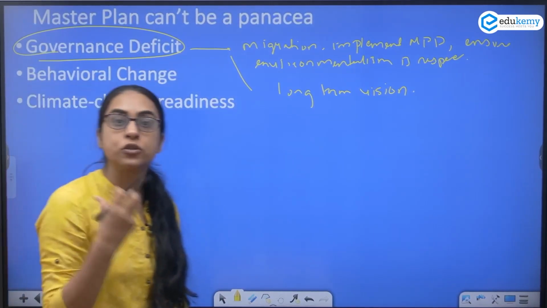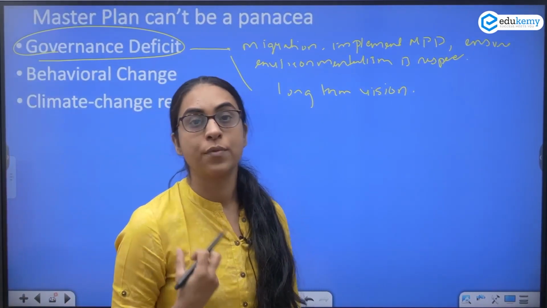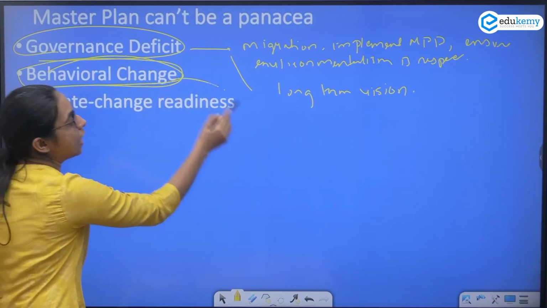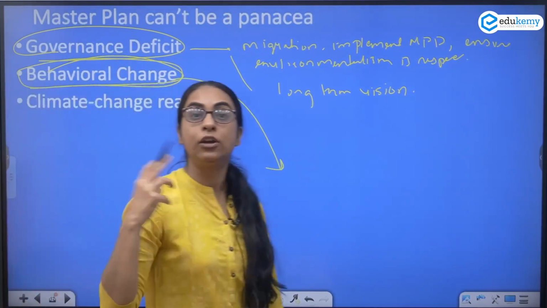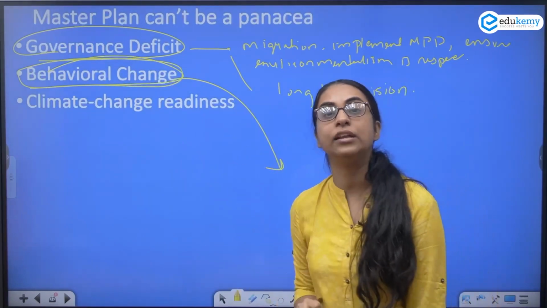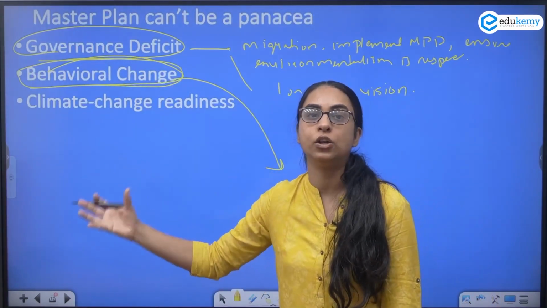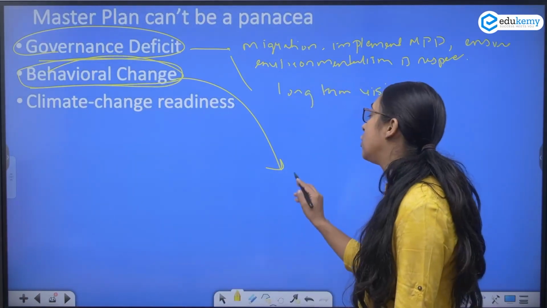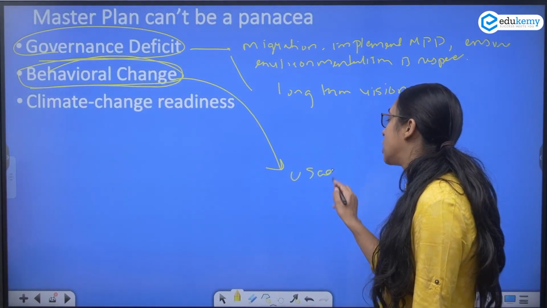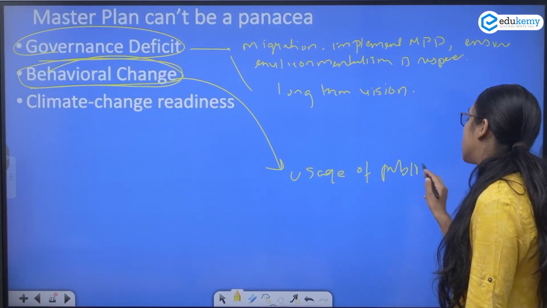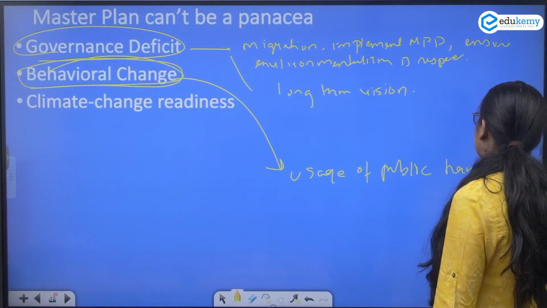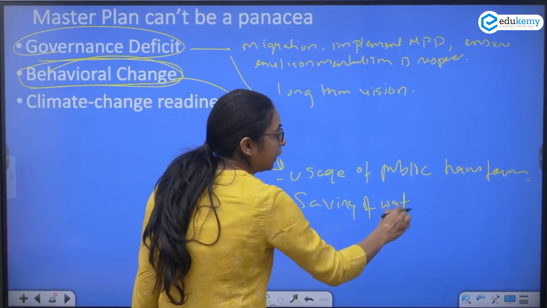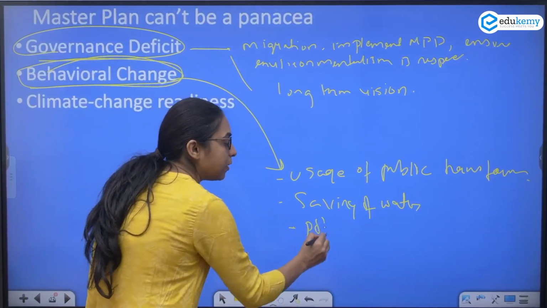For governance deficit to be solved, you need to make your governance very sharp. That is one thing. Then we also need behavioral change among the masses. Unless we bring the behavioral change, you can link it to behavioral geography. Unless you bring the behavioral change, no matter what plan you have, it will not be executed in a nice manner. So behavioral change, so that people go for usage of public transport, they internalize saving of water, they internalize that pollution can be reduced.